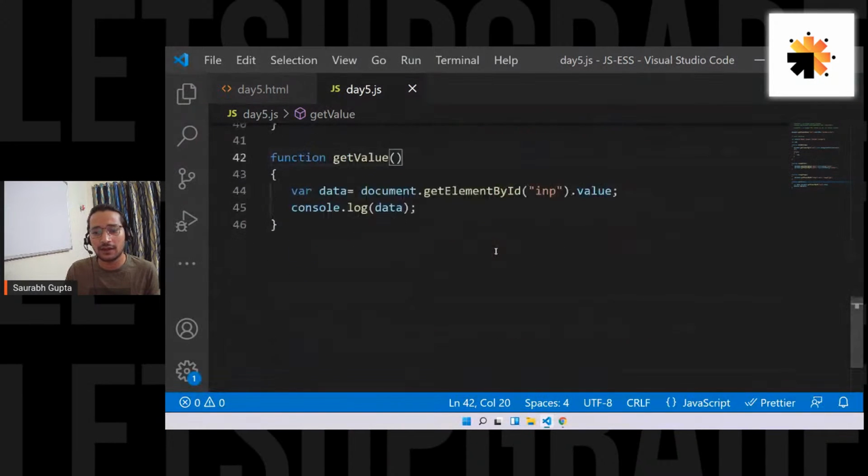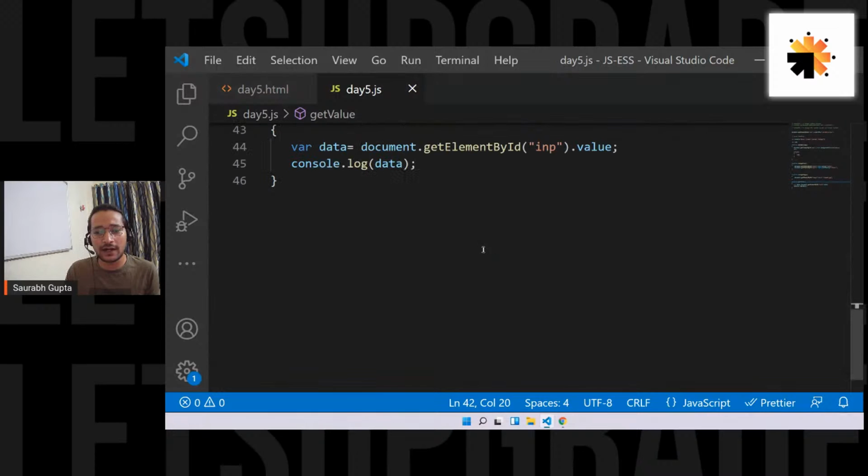Okay, what if a form needs to get a document like an image and store it? Is it possible with JS? Yes, why not? That is possible. We basically create an input type file so that people upload images. We get that image and store it in the backend. So yes, everything is possible.